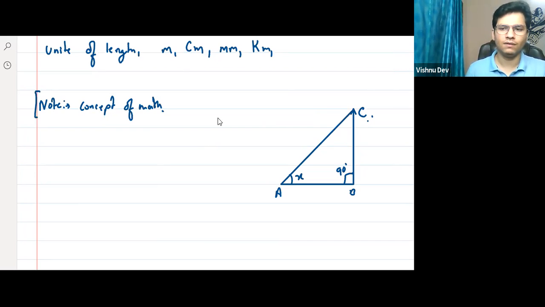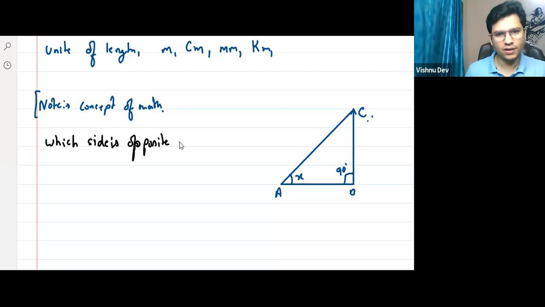Now, which side is opposite to x? Tell me, which side is opposite to x? X angle के opposite में कौन सा side है?